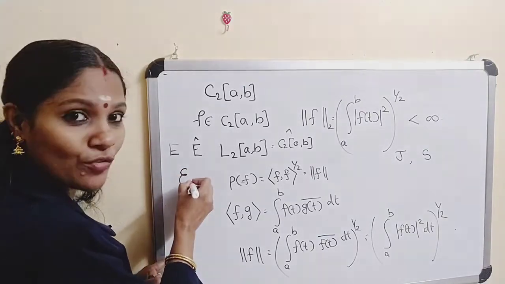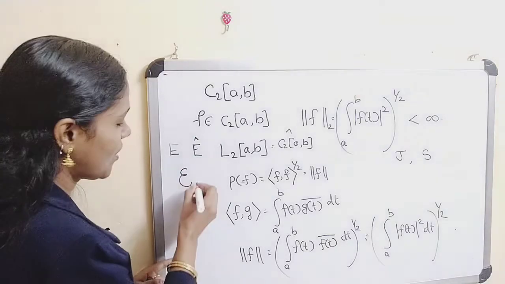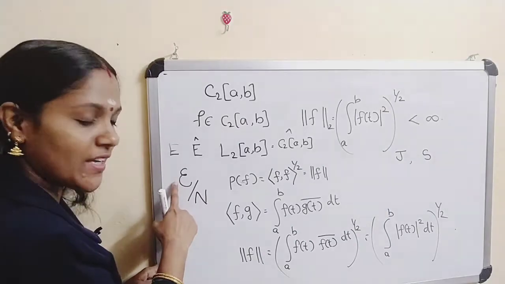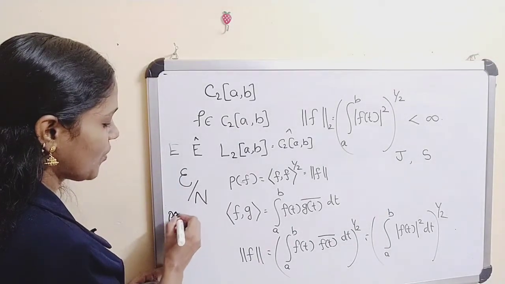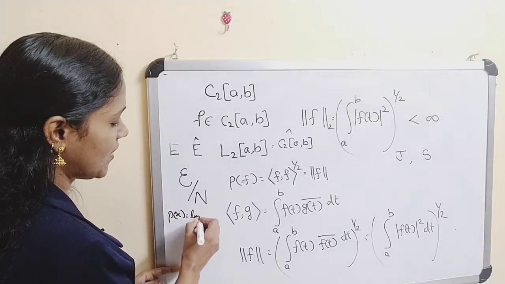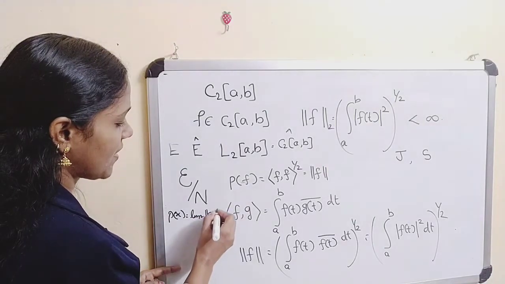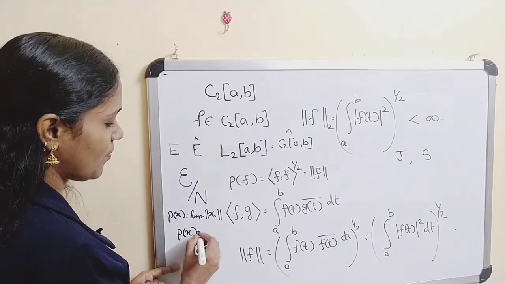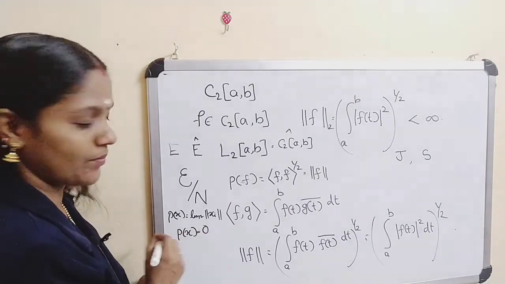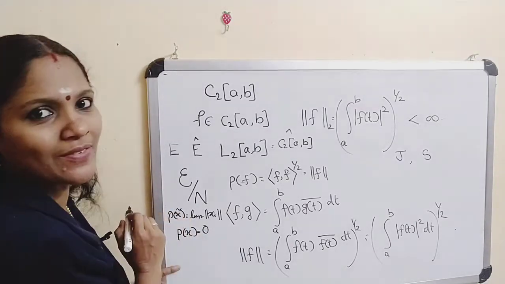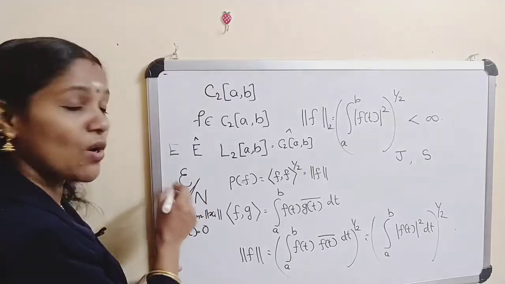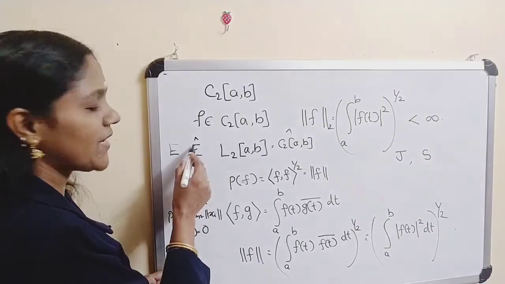E is the collection of all Cauchy sequences, and here we are defining a function p of x equal to the limit of the norm of x_i, and N is the space of all sequences with p of x equal to 0. I think we have defined x bar. So the coset is actually our E cap.